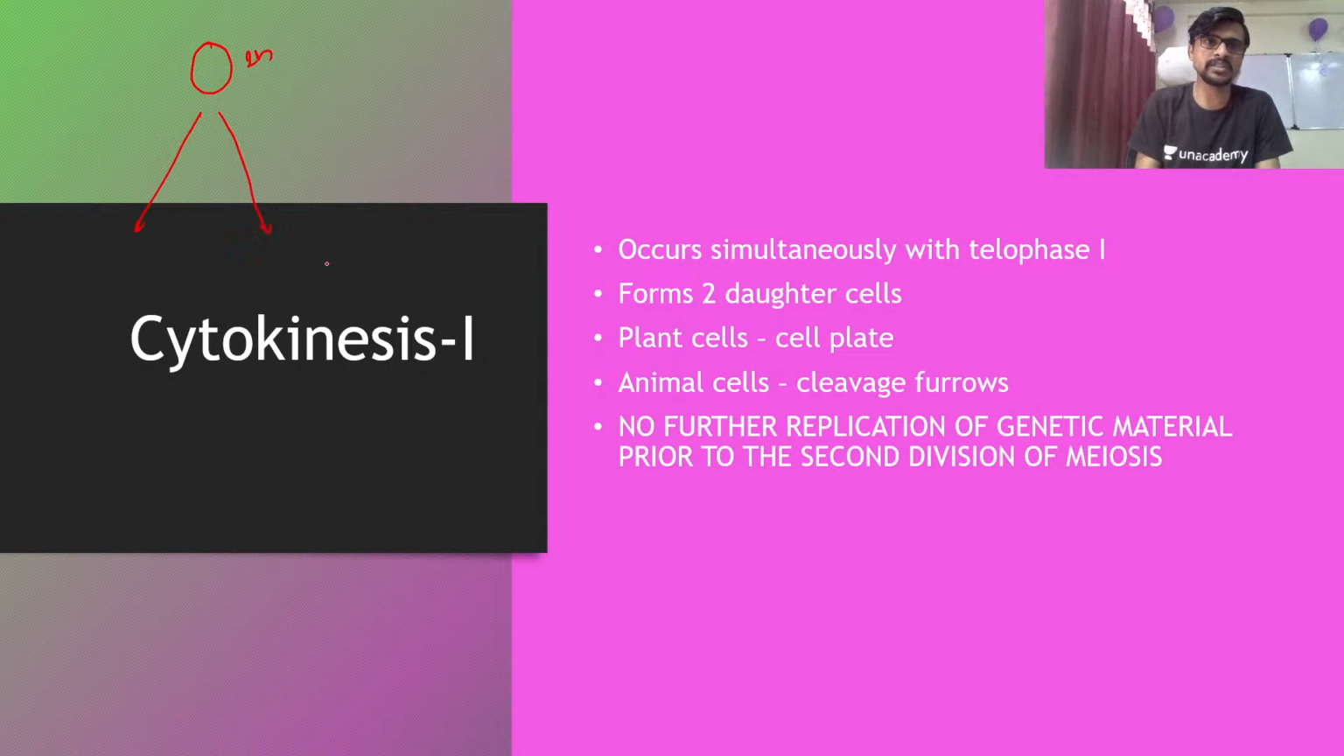So this is a 2n cell and this is the young cell. The young cell has all the chromosomes from mom, and it has all the chromosomes from dad.